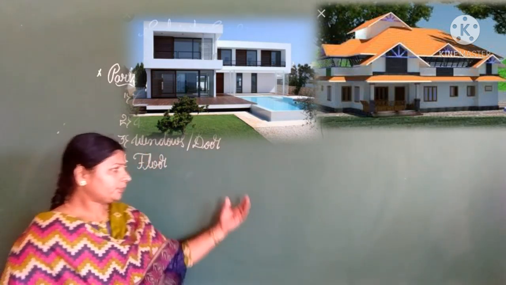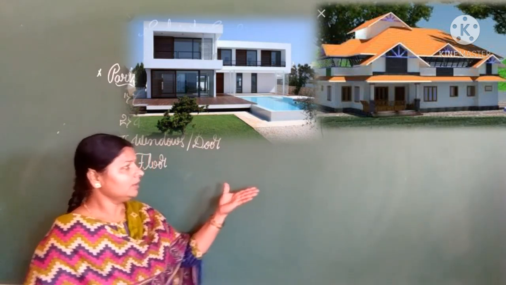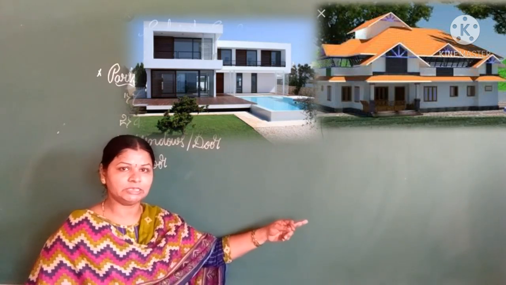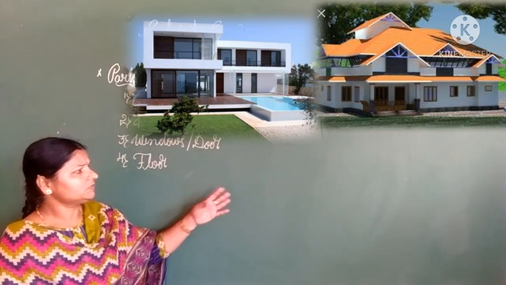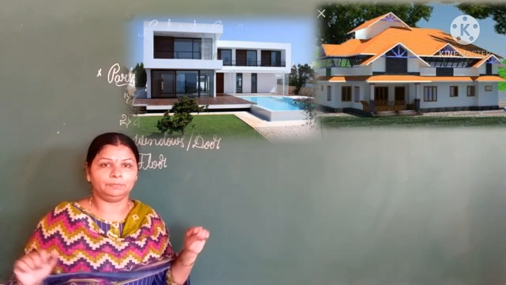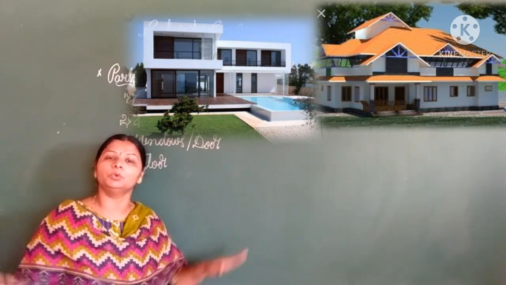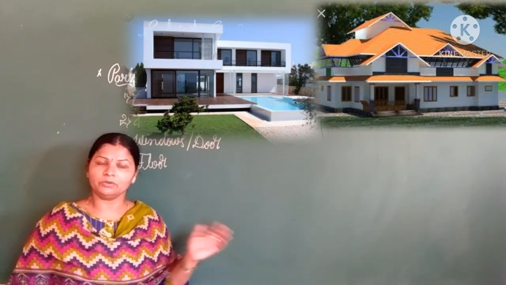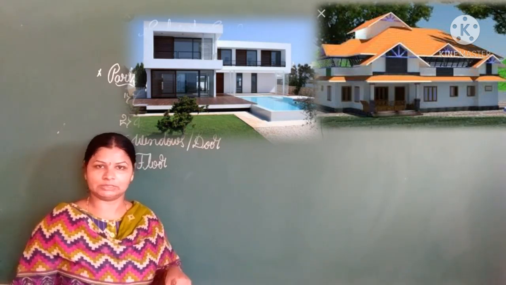See, this is a flat roof house, that is a slanting roof house, right children? Commonly this flat roof house we see in the plains. Plains means samatattada bhumigalu. Understand? Like our town. In our surroundings, we see flat roof houses, right?